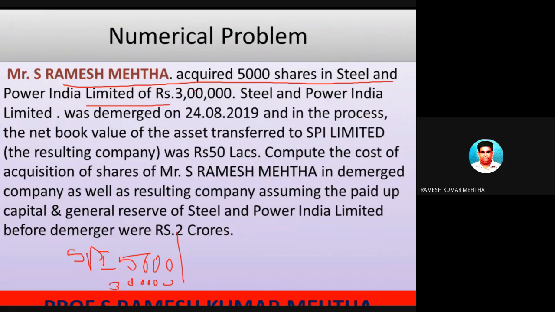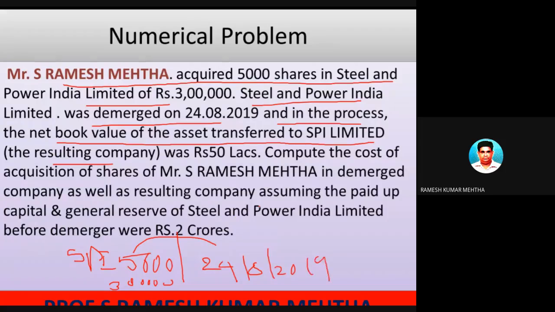Now, subsequently, Steel and Power India Limited was demerged. Demerged means they were separated, and in the process, the net book value of the asset was transferred to SPI Limited, the resulting company. So this company was demerged on 24/8/2019.